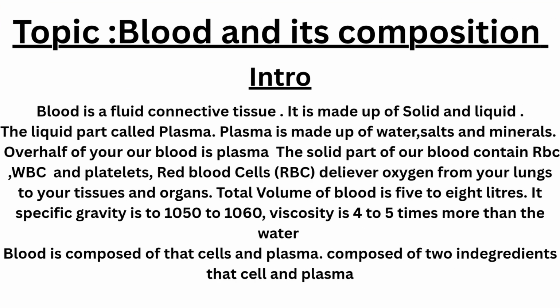Topic: Blood and its composition. Blood is a fluid connective tissue. It is made up of solid and liquid. The liquid part is called plasma. Plasma is made up of water, salts and minerals. Overall, our blood is mostly plasma. The solid part of our blood contains RBC, WBC and platelets.